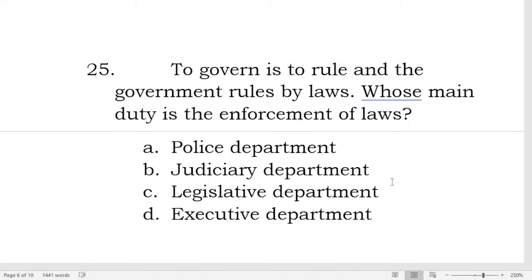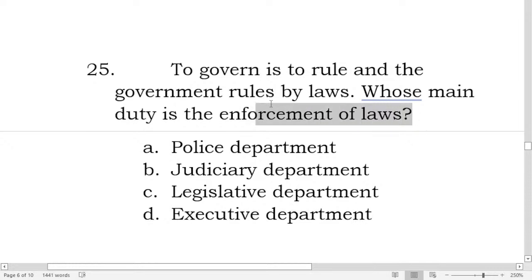It's the police powers actually. The other term for this phrase, whose main duty is the enforcement of law, is the police powers. What branch of the government does the police power rest on?